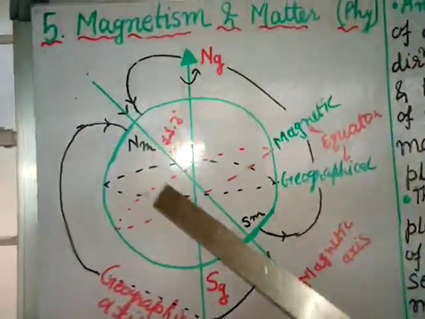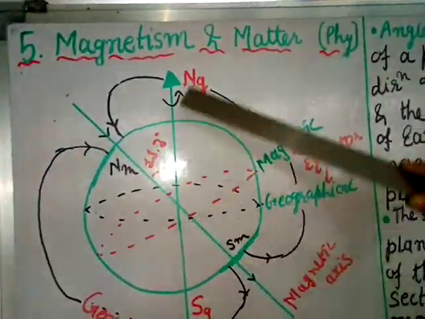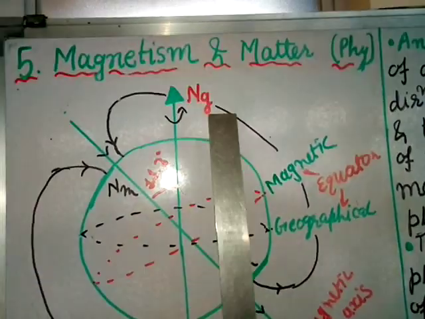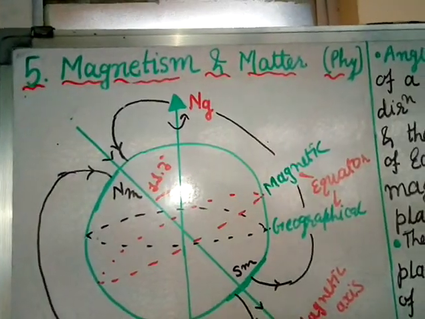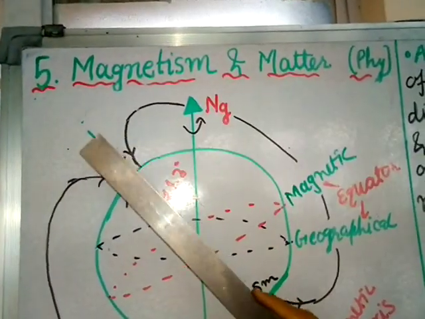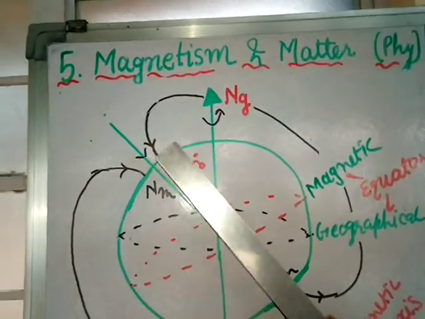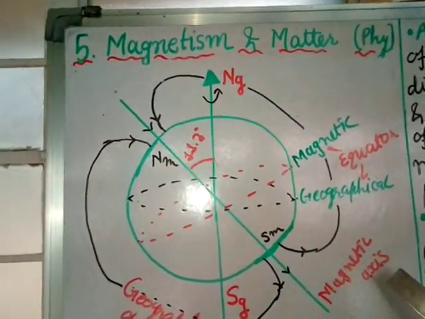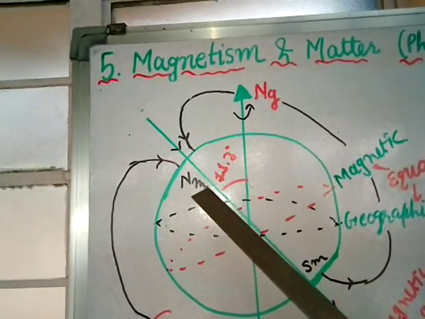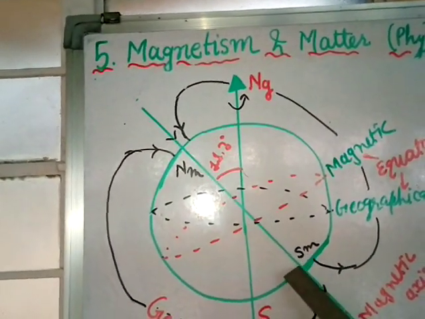Then look at this figure. We can see that this is the geographical axis, on which the Earth is rotating, and we consider there is a giant bar magnet inside. The axis passing through this magnet we call the magnetic axis, and this is the magnetic north pole and this is the magnetic south pole.